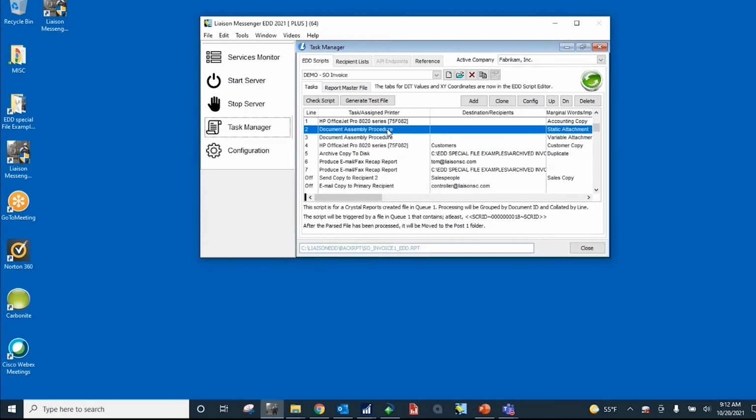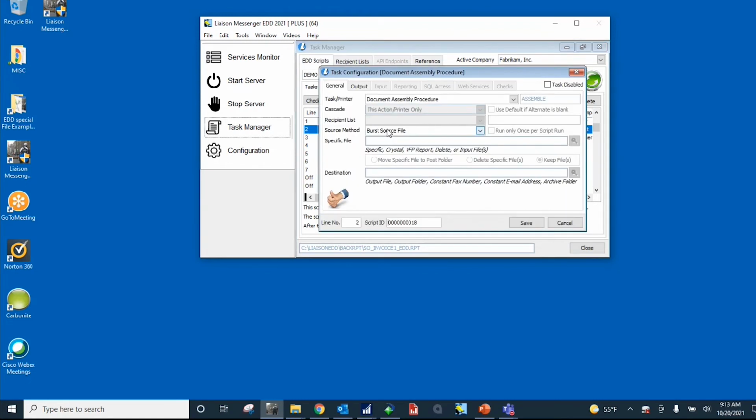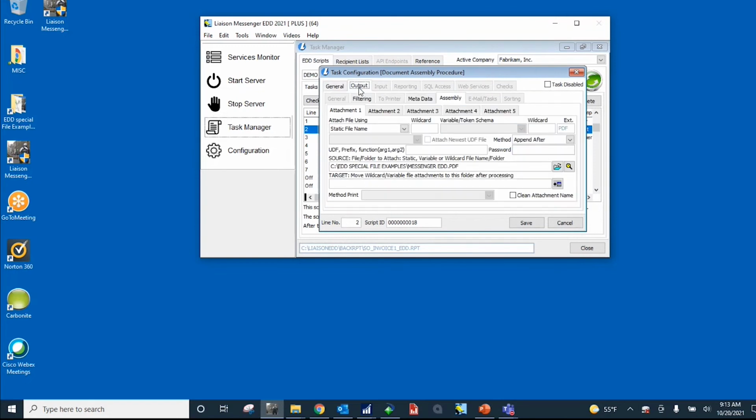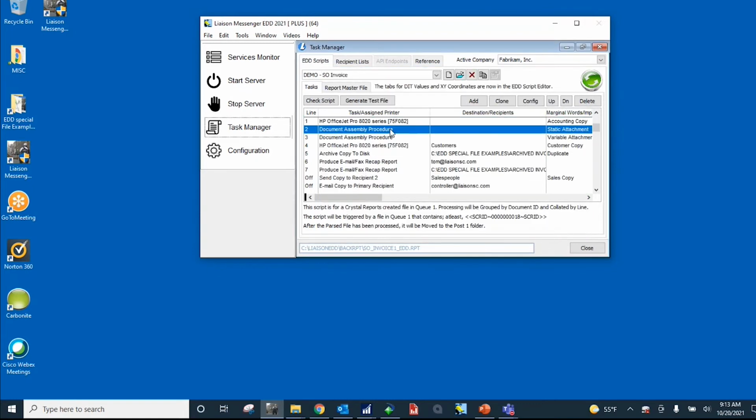Now, line 2 is an example of a static attachment. So what's happening here, I'm going to double click, and remember this is all initial setup. Line number 2 down at the bottom. Under output, I'm mapping to a PDF. This is a 2-page marketing brochure that I'm going to merge with the invoice PDF. So this static attachment feature is commonly used on purchase orders where you attach terms and conditions to the purchase order.